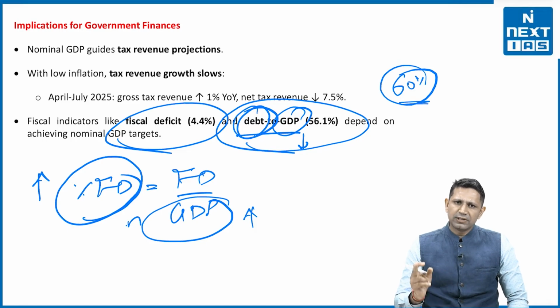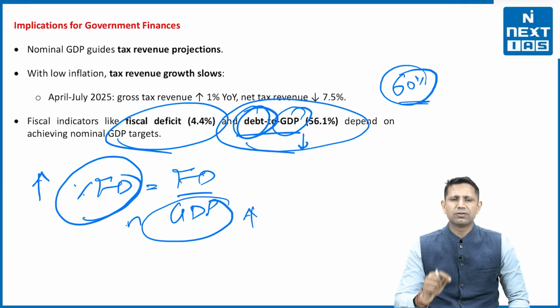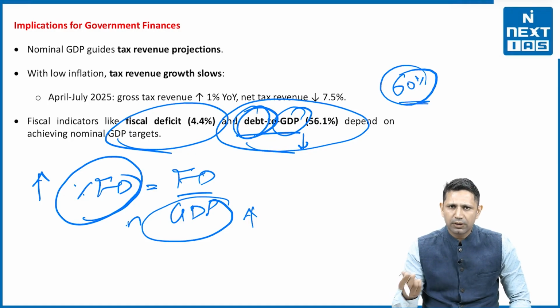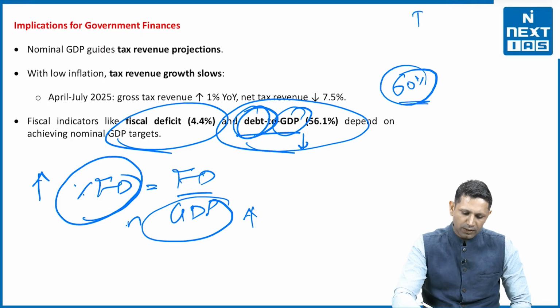So one, the government is losing its revenue. The second issue is that the fiscal targets of the government are also being overshot, and this overshoot of the targets is going to result in decreasing the credibility of the government. The loan that the government will be getting will now be more costly. So again, it is putting more burden on the government. So it is a spiral that the government gets into.